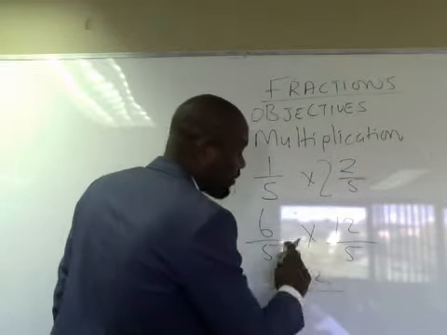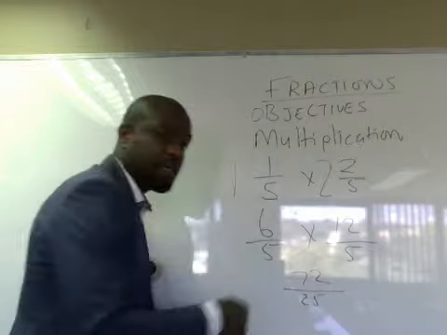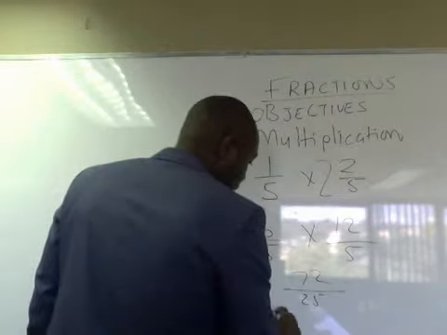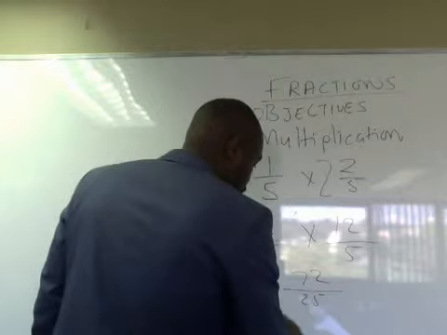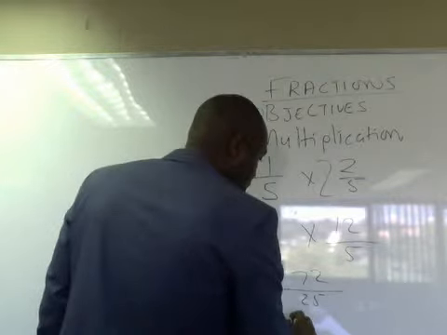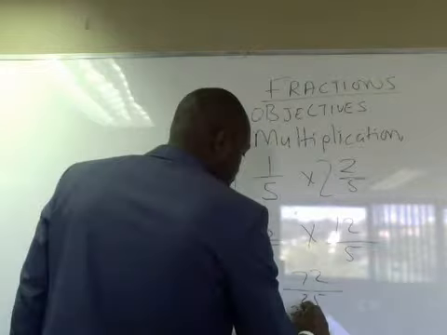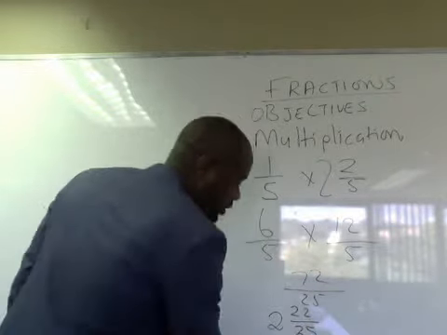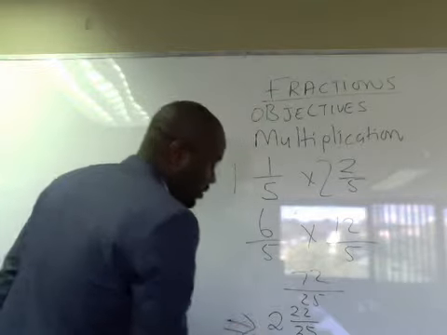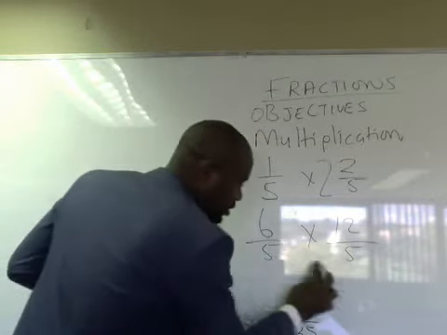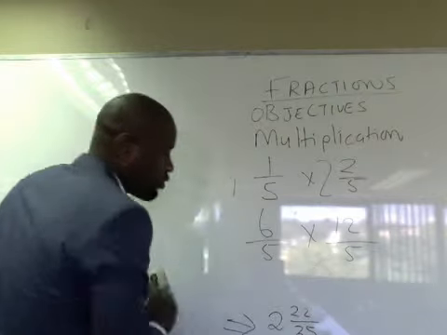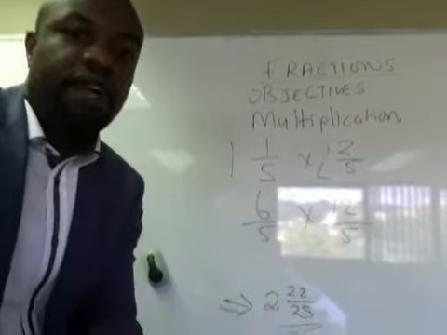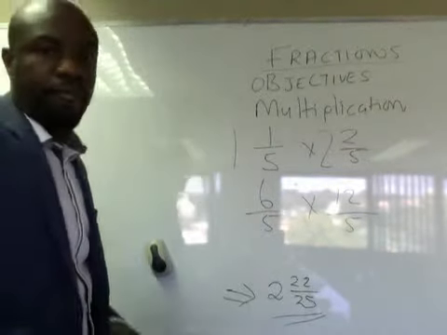72 all over 5 times 5, which is what? 25. So we further simplify that. So 25 into 72, it goes in 2 times, and then a remainder of 22 over 25. So the final answer becomes 2 and 22 over 25. That's the final answer.